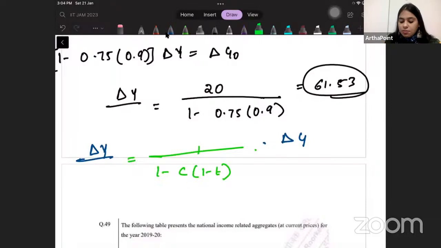C, or marginal propensity to consume, is given as 0.75. Tax rate was given as 0.1. So 1 minus T will become 0.9. So actually I have done exactly the same thing only.